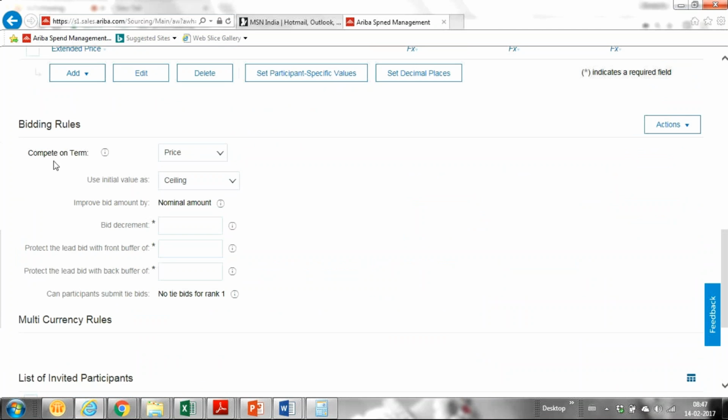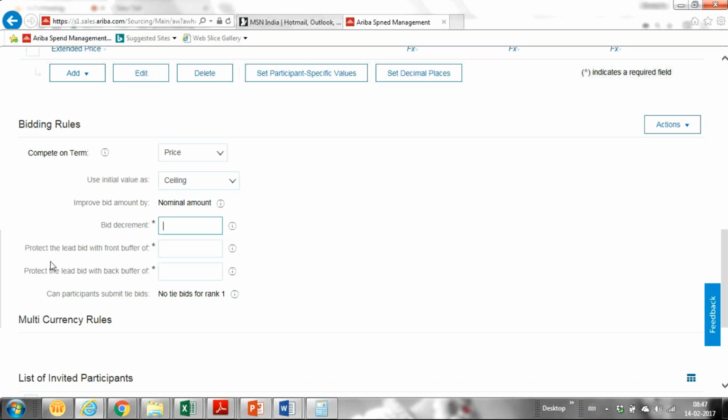Before updating that, I'll go through these fields: use initial value as ceiling price, competitive term, pricing term. As I already declared that the improved bid amount should be nominal amount, it's a read-only field here. So read-only fields look like this, Kasi. As you said, you don't want the buffer amount field visible. If you want to show it, it will be read-only. When you make changes in the template, it should be read-only access.